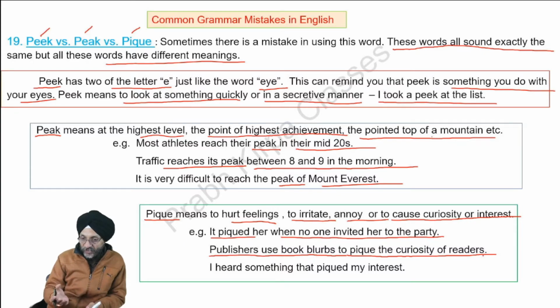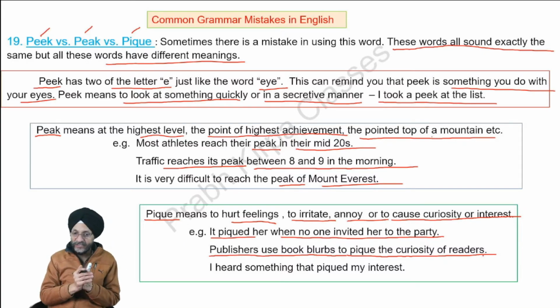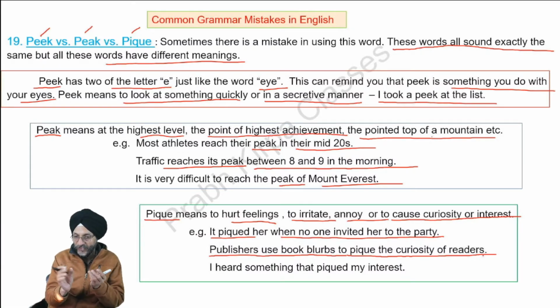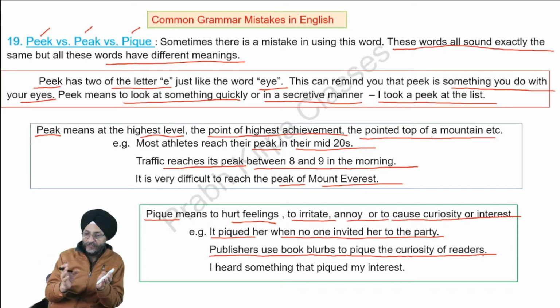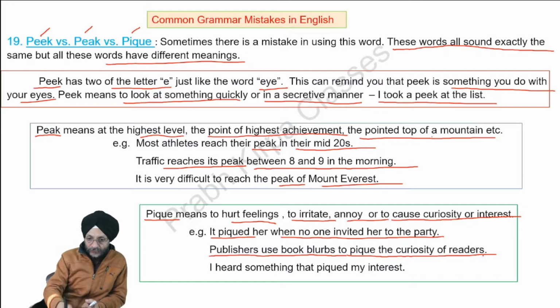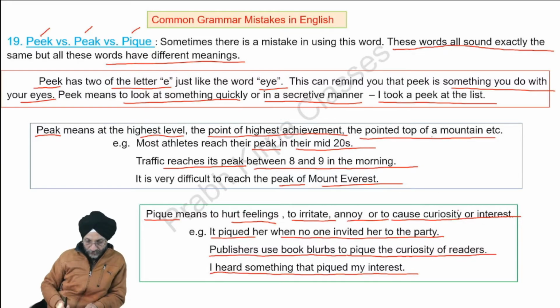That is, to create the interest of the readers, they use book blurbs. That is, some short story about what the book is about. As you will see in movies, you see some short form. I heard something that piqued my interest. Here it means to arouse curiosity.